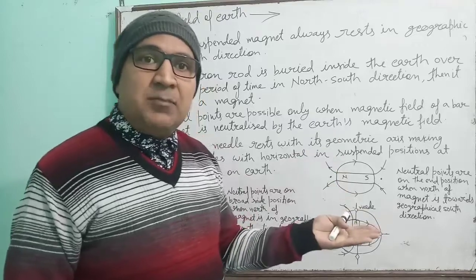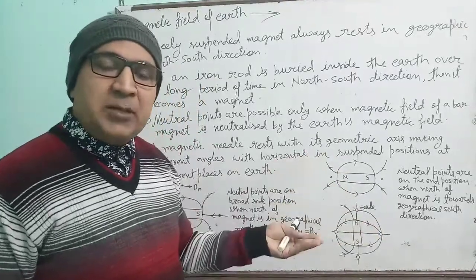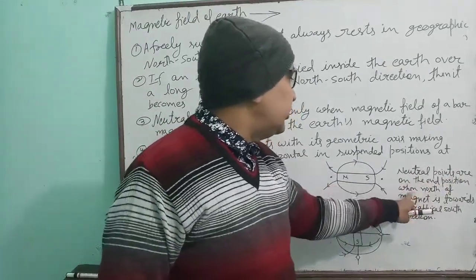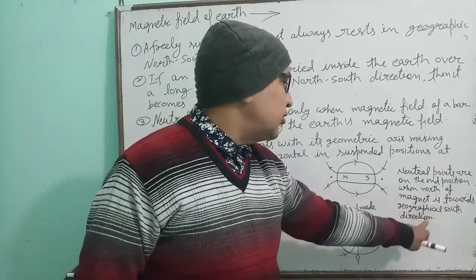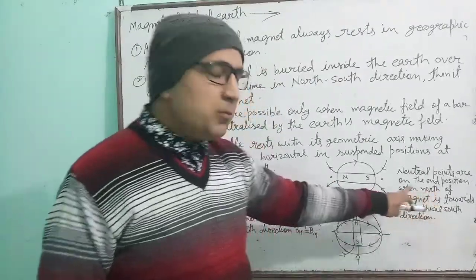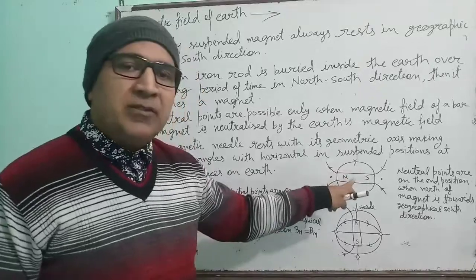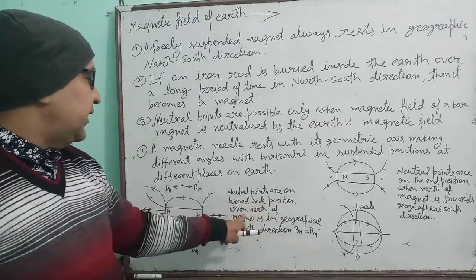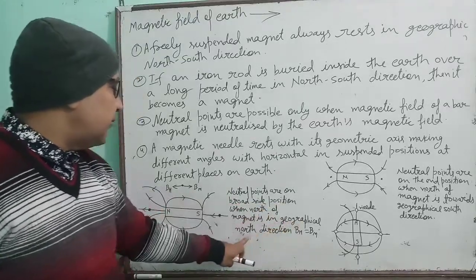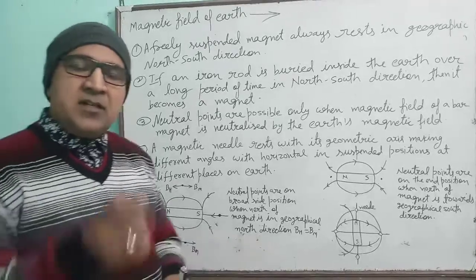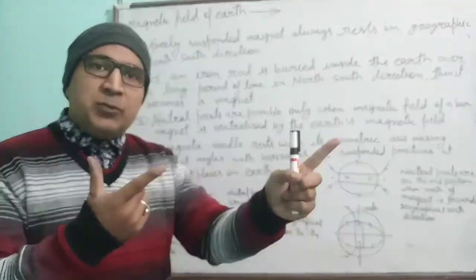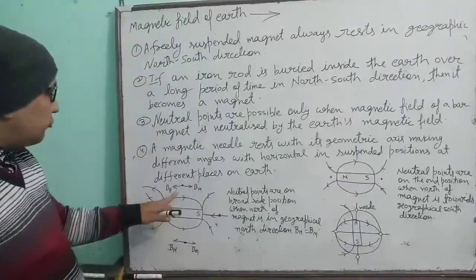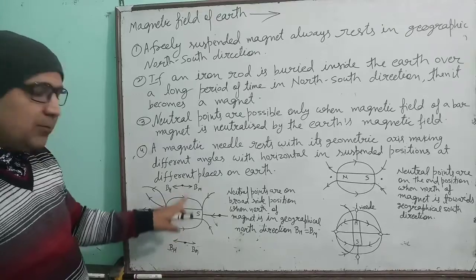And what is that other magnetic field? Definitely it should be the magnetic field of the earth. Neutral points are on the end position when the north of the magnet is towards the geographical south direction. The neutral points will be found on the end of the magnet, but neutral points are on the broadside position when the north of the magnet is in the geographical north direction. That means the north of the magnet is kept in the north direction and the south of the magnet is kept in the south direction. Then the neutral points will be found on the broadside of the magnet.